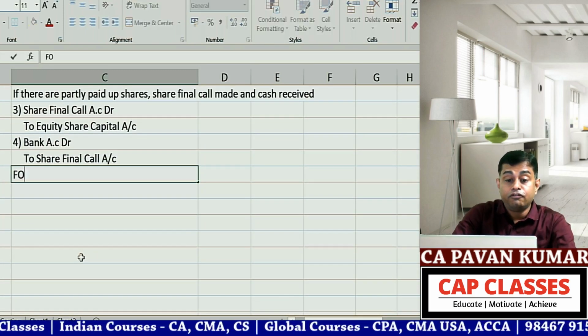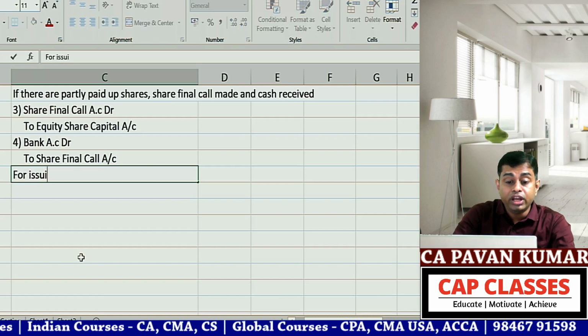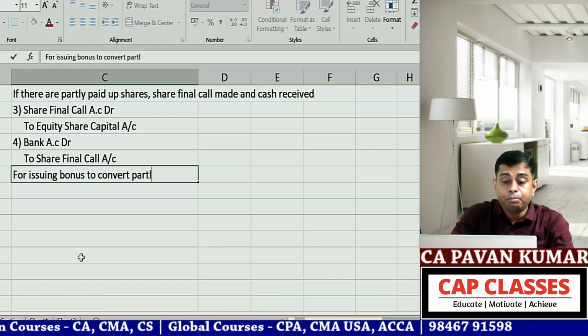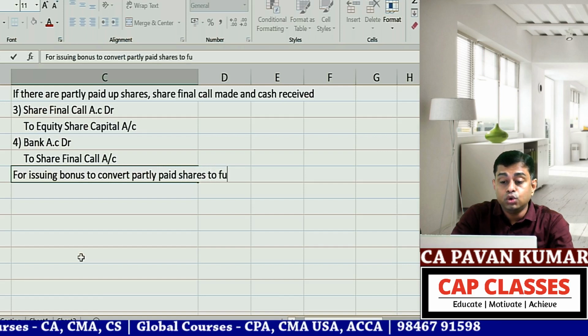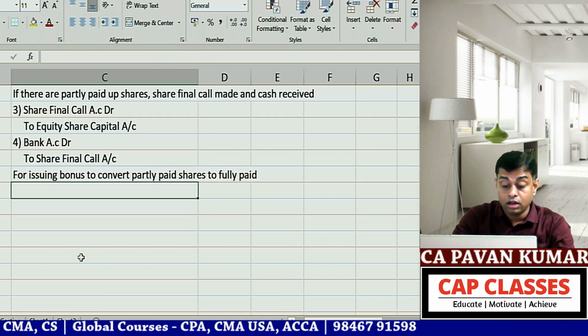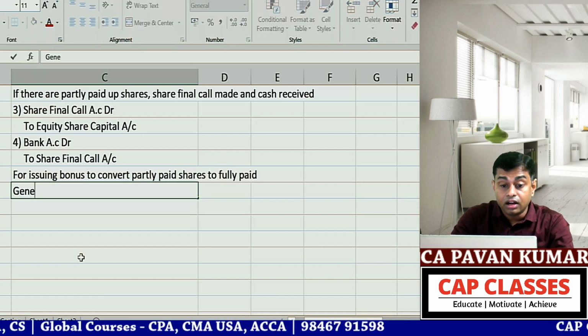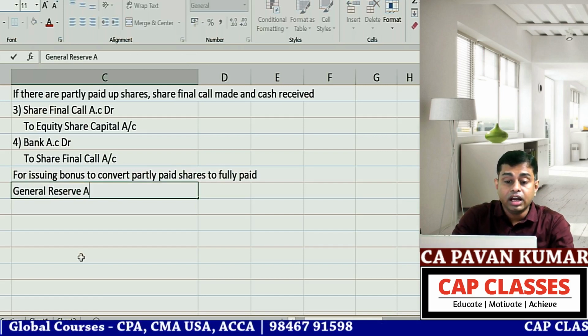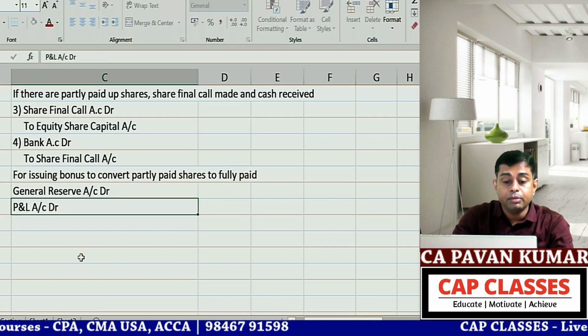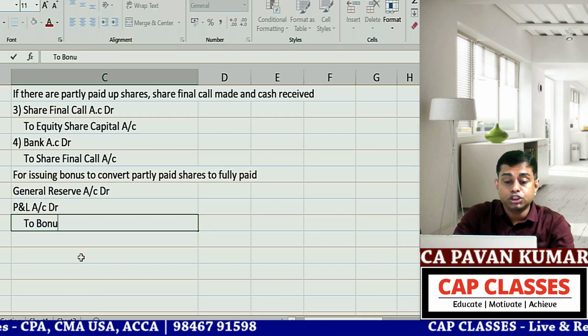Then for issuing bonus to convert partly paid shares to fully paid, you write general reserve account debit, P&L account debit to bonus to shareholders.